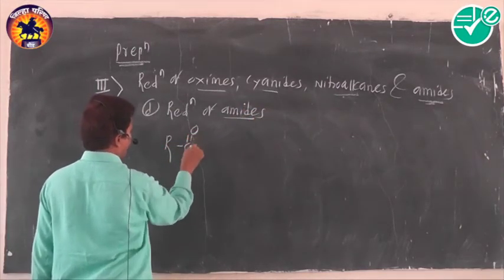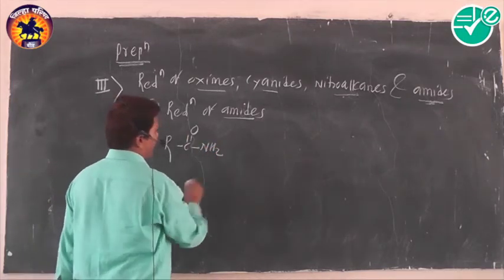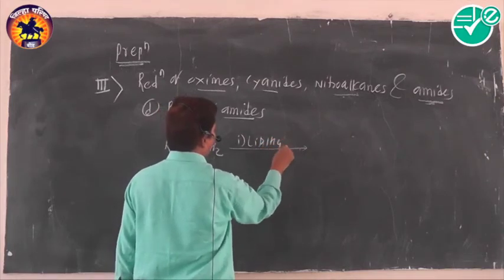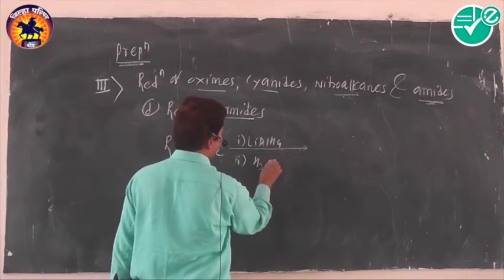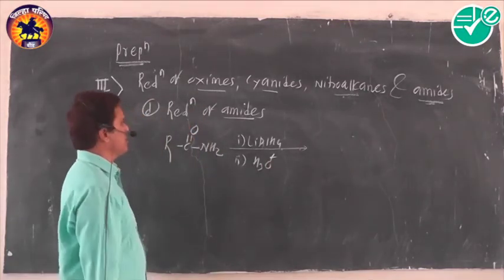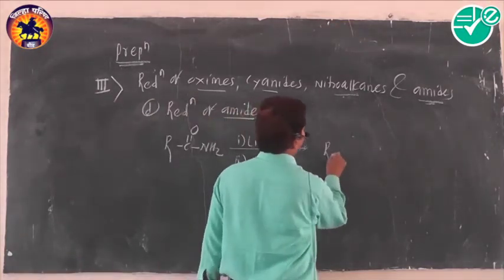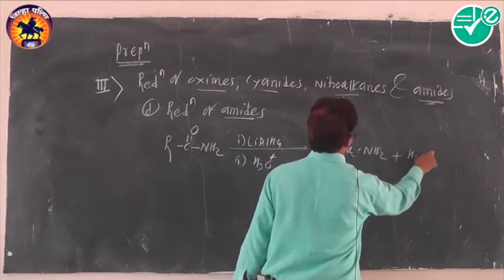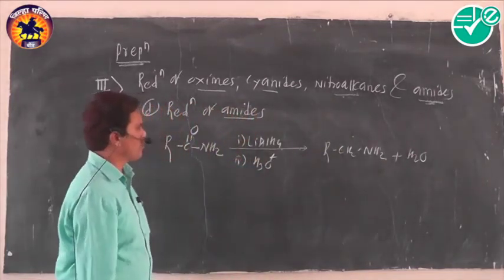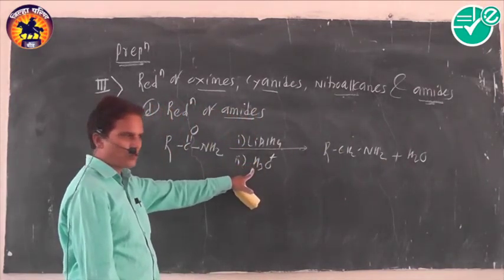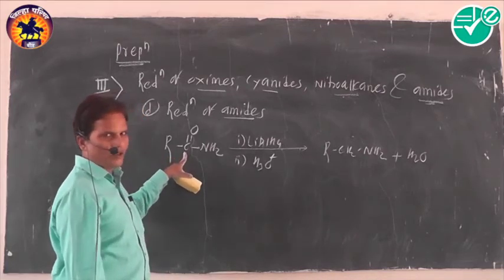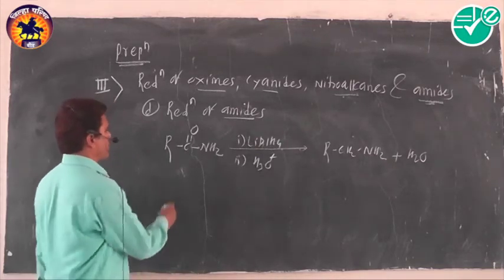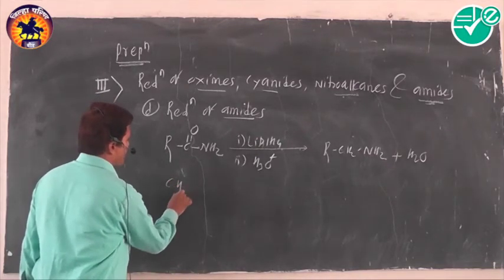Acid amides, what kind of compound? Acid amides are reduced by using lithium aluminum hydride followed by hydrolysis. They are converted into primary amine along with H2O. There is no need to balance the reaction because lithium aluminum hydride and hydrolysis are carried out. The carbonyl group is converted to a methylene group, RCH2NH2, and that's why this reaction can be carried out easily.